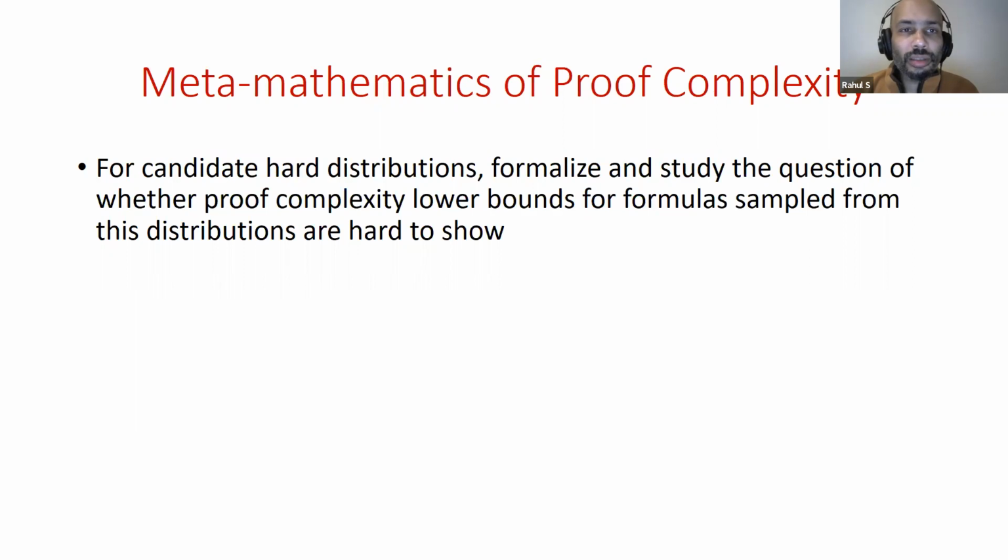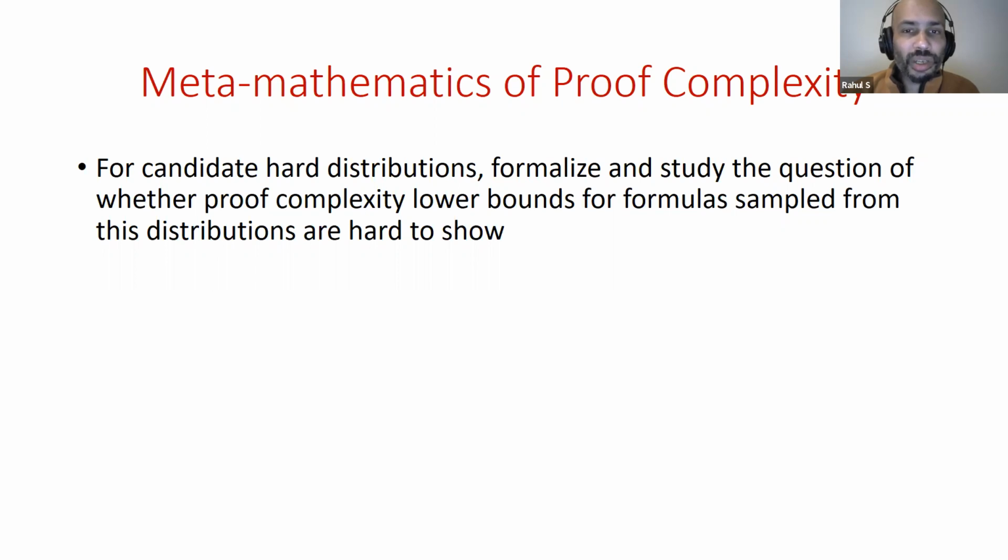Okay, so here we're interested in metamathematics of proof complexity. Our general goal is, for candidate hard distributions, we want to formalize and study the question of whether proof complexity lower bounds for formulas sampled from these hard distributions are themselves hard to show. And our results will be along these lines.